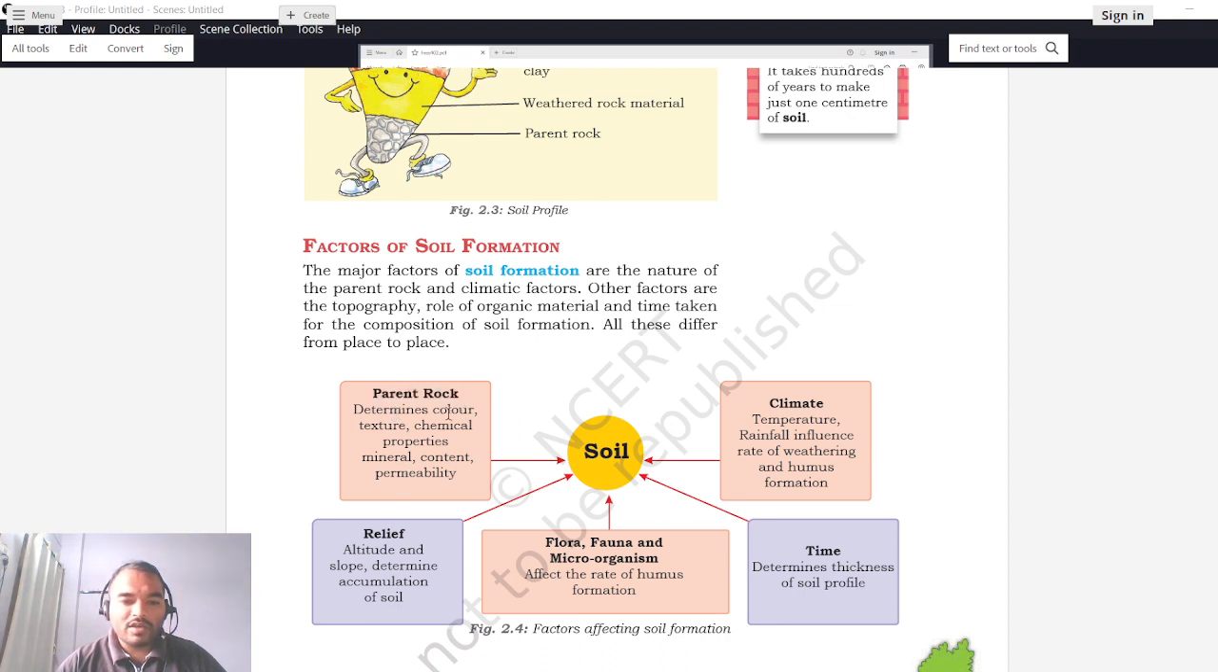Like color, it will get color whether it is black, red, white, or brown, or any other color. Then texture, so how basically this land looks like. Chemical properties, whether there are specific chemicals in the soil like potassium, nitrogen, any of which are required for vegetation growth. Then if there are any minerals available, and other contents if any, and permeability of the soil. So all these factors will be determined based on the parent rock, what type of soil will be found.